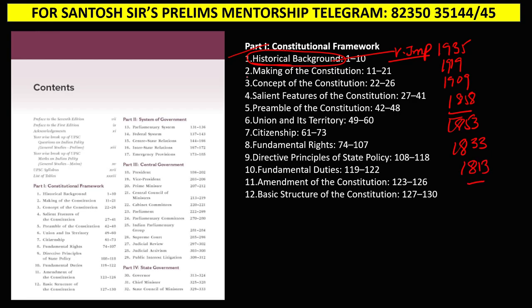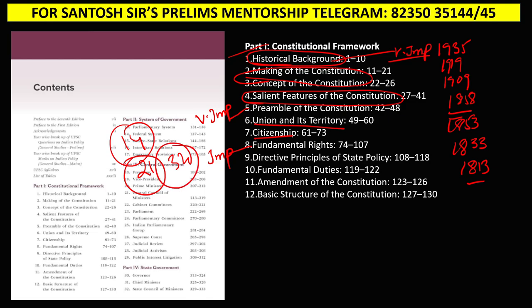Then guys, making of constitution, this is also a very important chapter. Next, salient features of the constitution, this also is important. Next, preamble, very important. Then union territories, not that important. Citizenship, also not that important. Then fundamental rights, again very important. But guys, within fundamental rights also, you don't need to read the entire chapter. There are some topics which they are asking multiple times, like article 21, article 14, article 32. Repeatedly they are asking these questions.